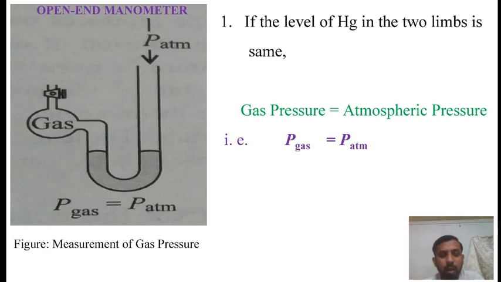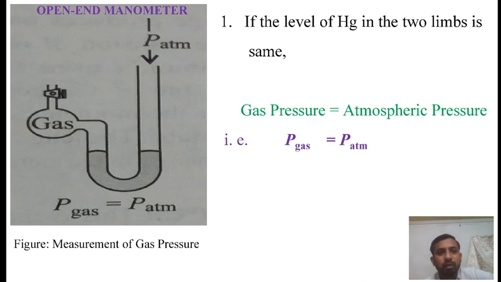The open end manometer consists of a U-tube partially filled with mercury. One limb of the tube is shorter than the other. The shorter limb is connected to a container containing the gas, whereas the longer limb is open. The mercury in the longer tube is subjected to the atmospheric pressure, while the mercury in the shorter tube is subjected to the pressure of the gas.